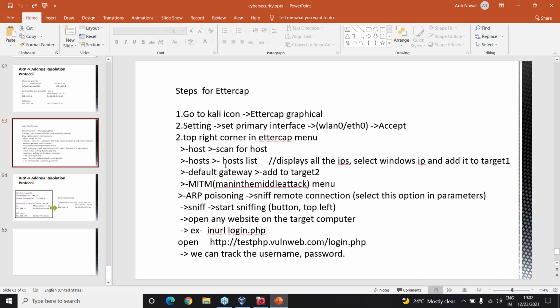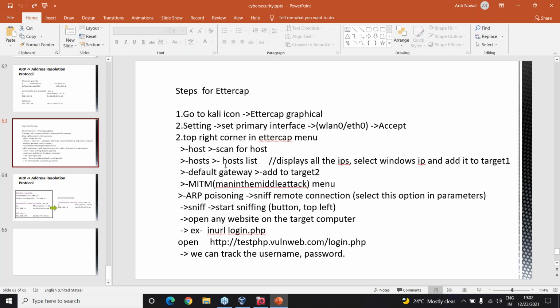You have got a MITM attack menu, right? Just open that MITM menu. There you will have ARP poisoning as one of the options. In ARP poisoning, just select sniff remote connection.